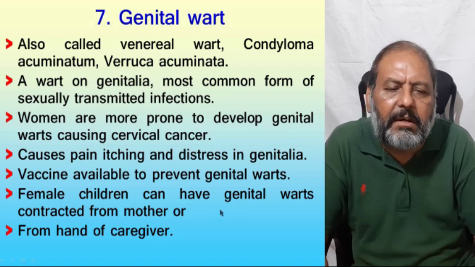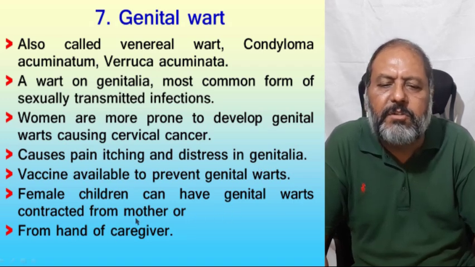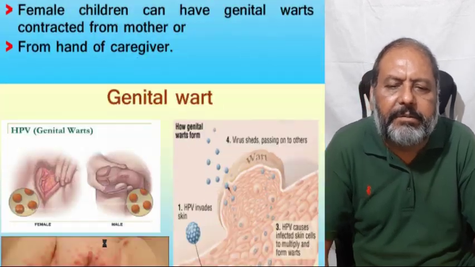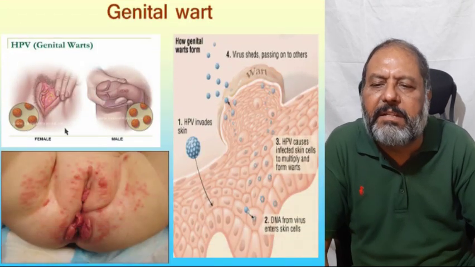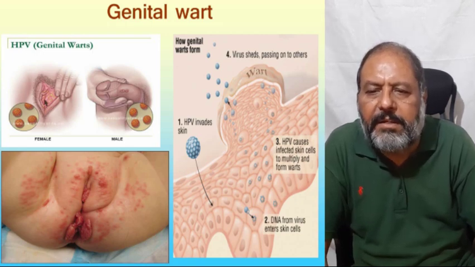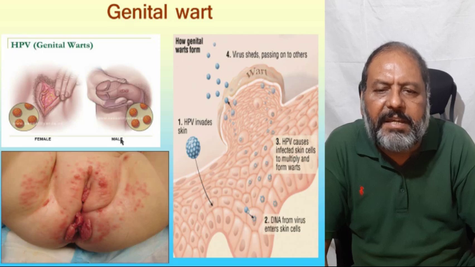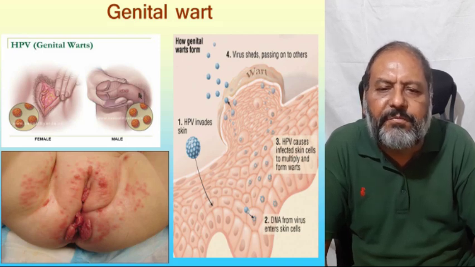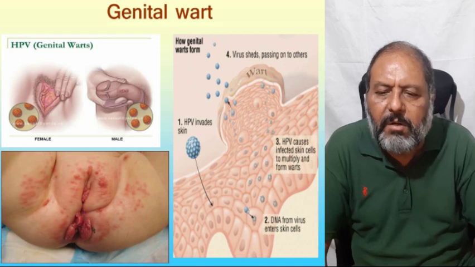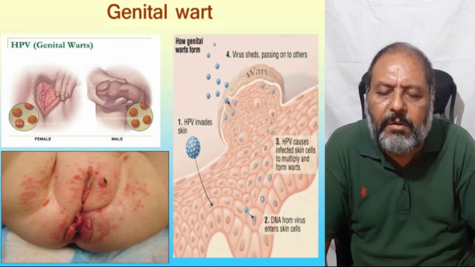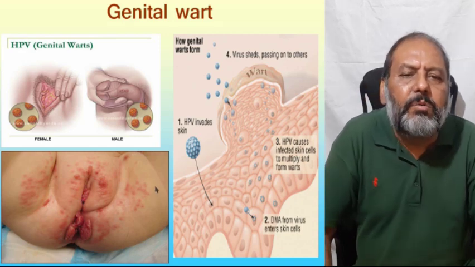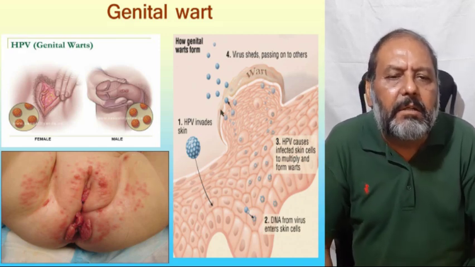Female children can also have genital warts contracted from the mother or from the hand of the caregiver. Now, here one can see the genital warts in the female vagina, and in the male, it is on the shaft of the penis, and here again one can see the wart on the anus, and warts on the vulva and around the vagina.